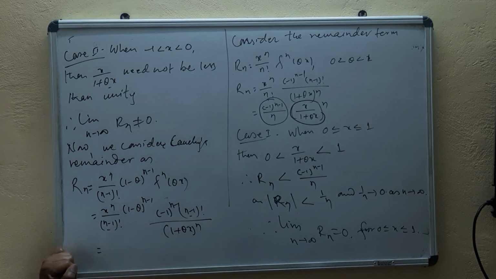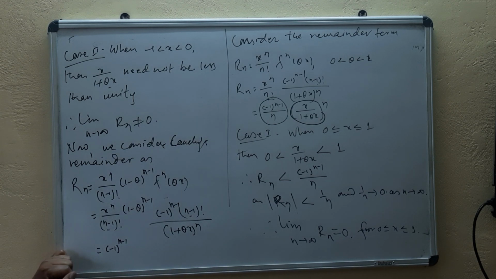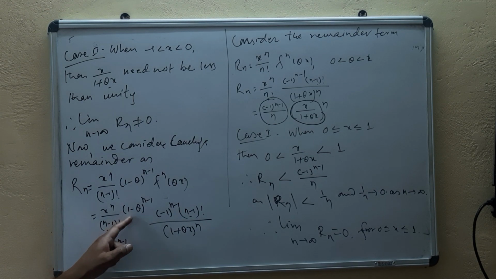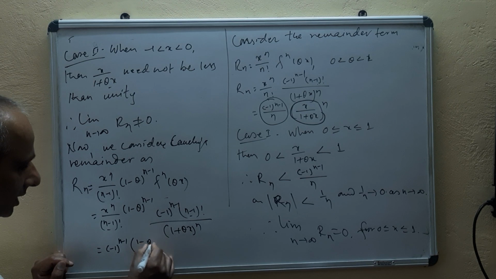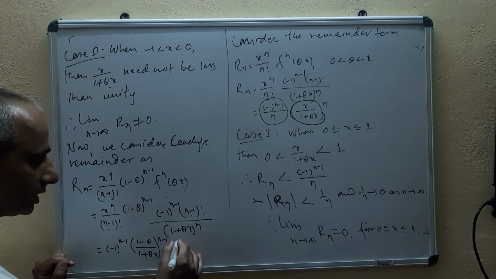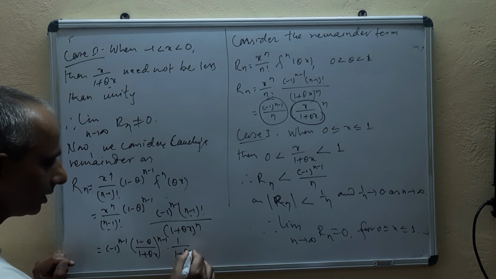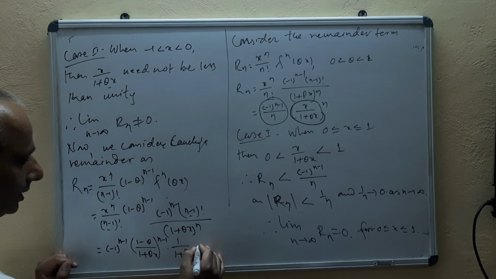Then what you get here? You get negative 1 to the power n minus 1. And next we'll be writing 1 minus theta whole power n minus 1 and we'll break its power, means we can write 1 minus theta upon 1 plus theta x whole power n minus 1. Then one term remaining, 1 upon 1 plus theta x, and another what's left? x^n. Yes.